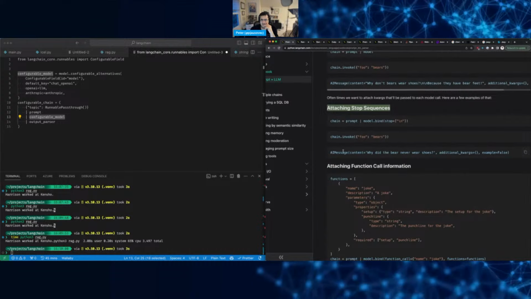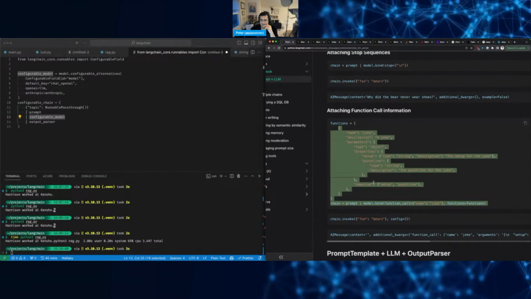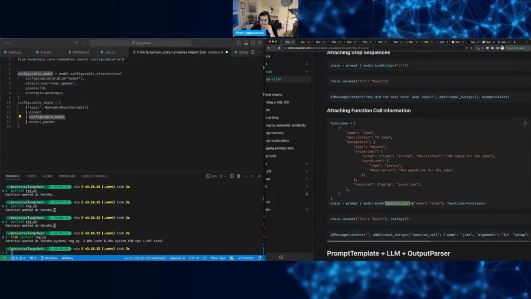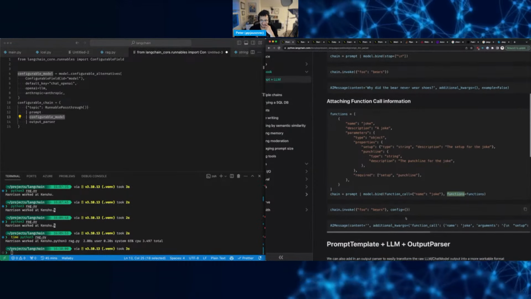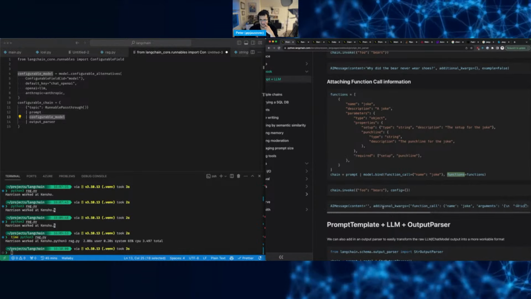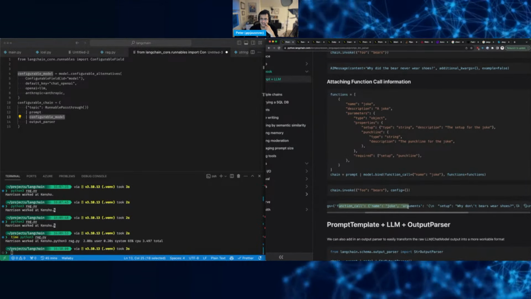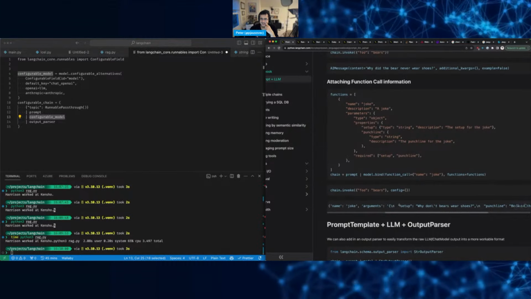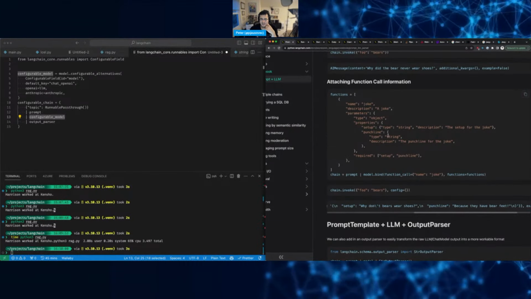Stop sequence. You can attach a function call. Oh, and then you pass in the function. Yeah, and then it parses the setup and the punchline, I guess, right? Setup, punchline, it parses it out for you.